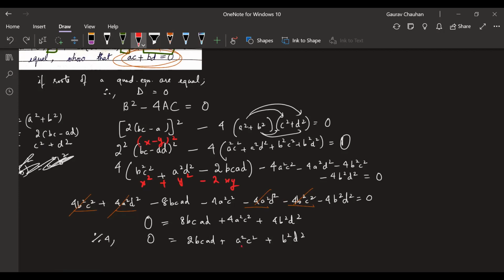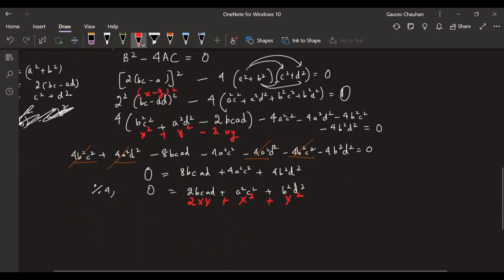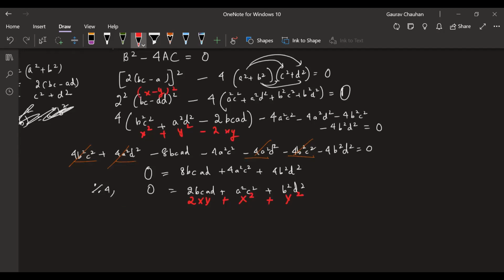So we can take AC as X, BD as Y, and then we can see that 2 into X into Y. Which formula is this? X plus Y whole square is coming. Yeah, so let me write everything on the left side properly.